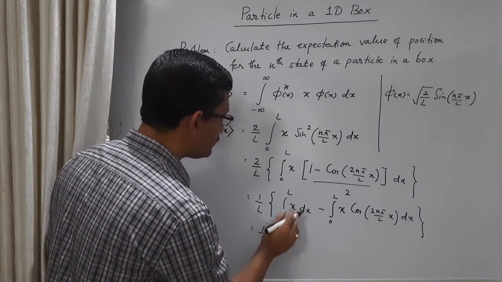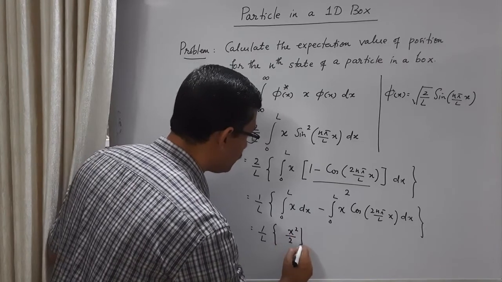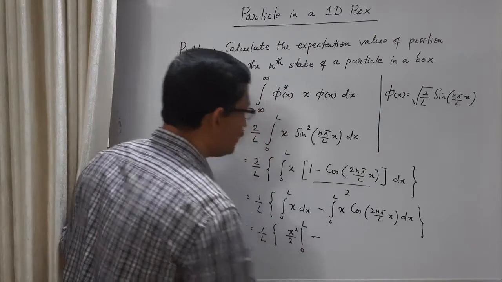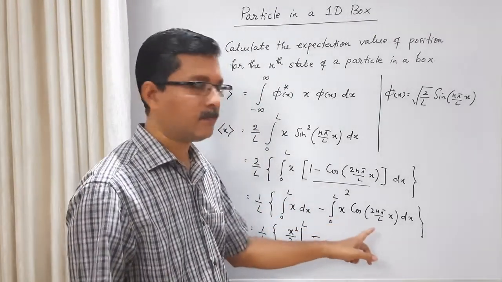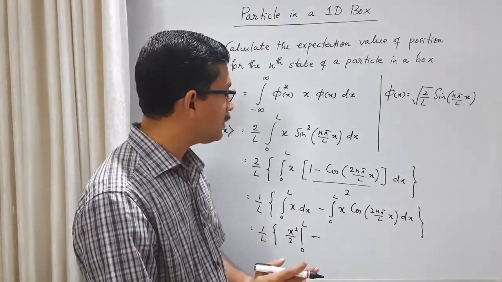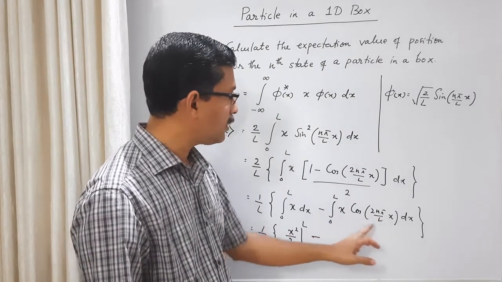So the first integral, integral of x, is x square by 2. Let us calculate, put it in the limit 0 to L, minus here we have to use integration by parts. When you do integration by parts, you are familiar with this technique. You have to choose one of them. There are two functions here.